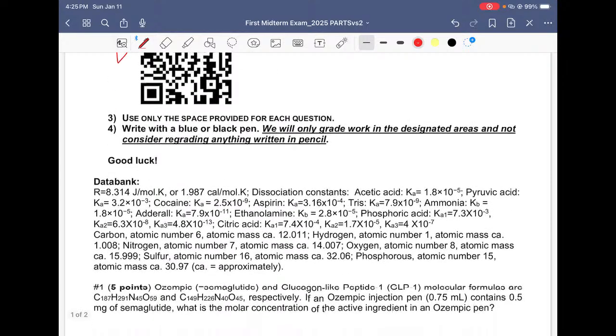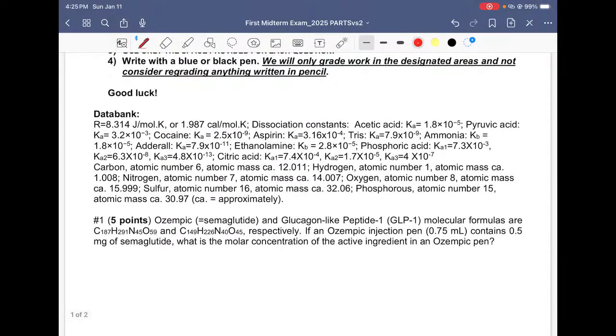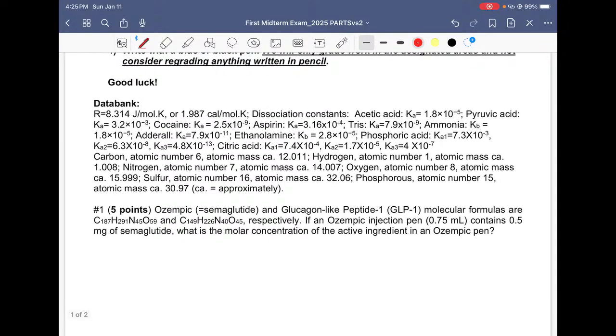Another thing about my exams is that they always come with a good luck and with a data bank. The data bank is where I put information, and there is more information than you might need. Everything that you may need is here, and it may be more. For example, the R constant is going to be here, and the dissociation constants of some acids and so forth. You take all the information that you want from here and use it to answer your question.